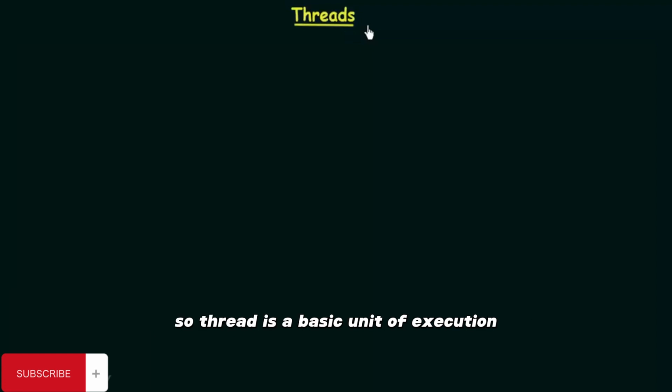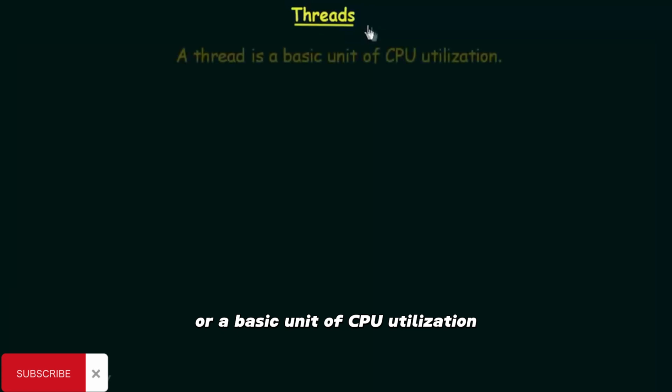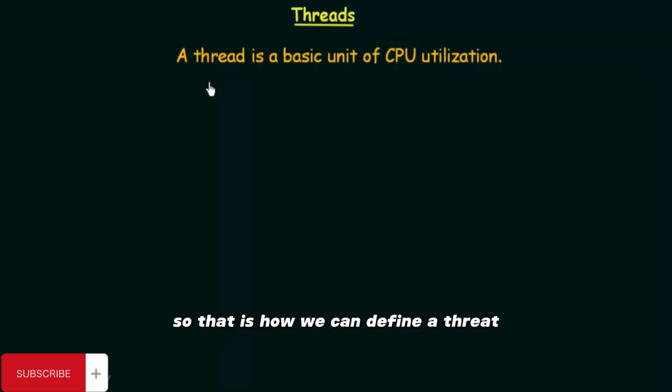So a thread is a basic unit of execution, or a basic unit of CPU utilization. So that is how we can define a thread. It is a basic unit of CPU utilization.